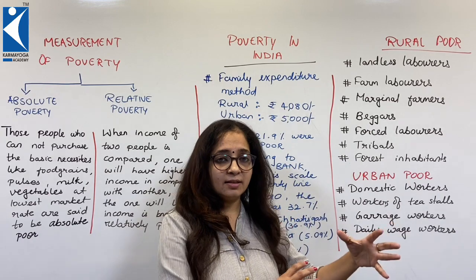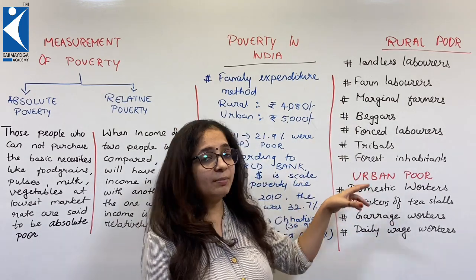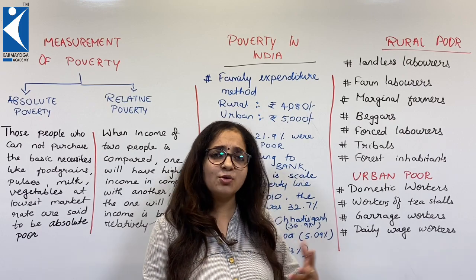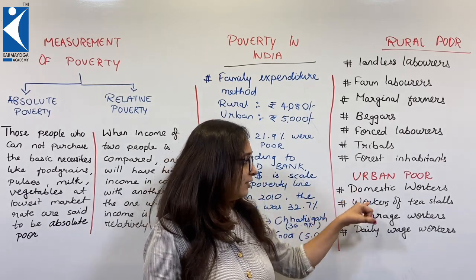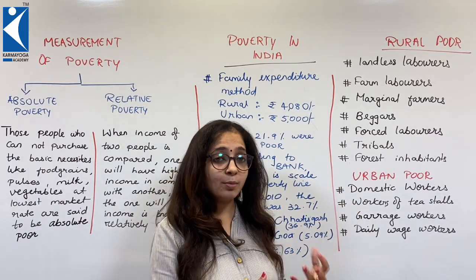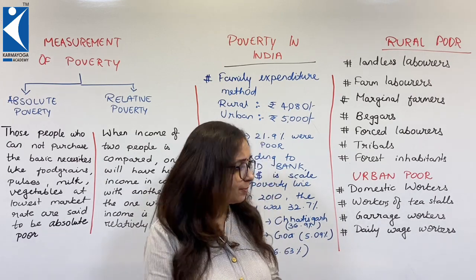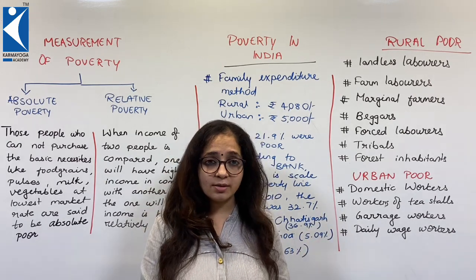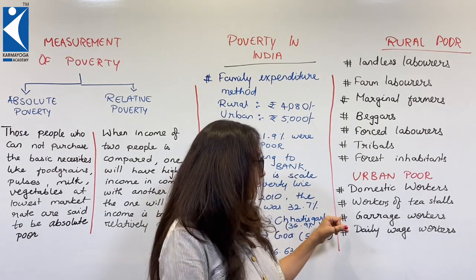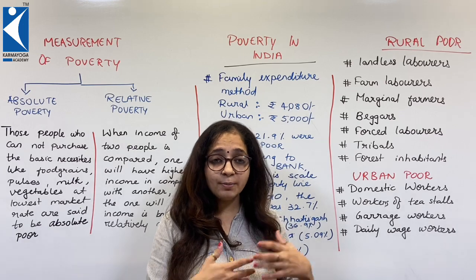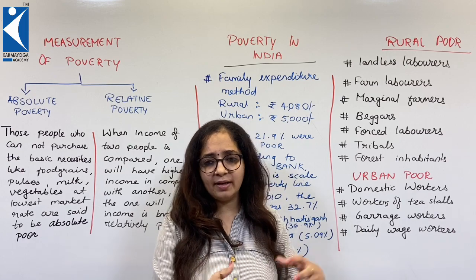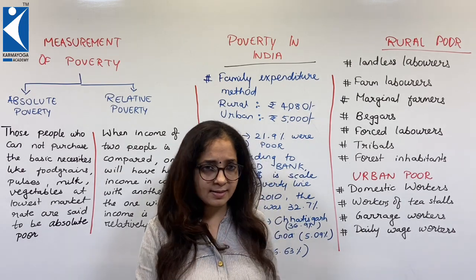Urban poor. Urban as in city. Urban poor are different from these people because they could not be farm laborers, they could not be marginal farmers. Near the city there is no farming. So the urban poor are categorized as those people who could be domestic workers, working small petty jobs. They could be workers at tea stalls, cleaning the vessels, cleaning the premises, getting paid very less. Garage workers, they are not mechanics, they are just human robots who are supposed to fetch weight and do petty work, and they are paid very less.